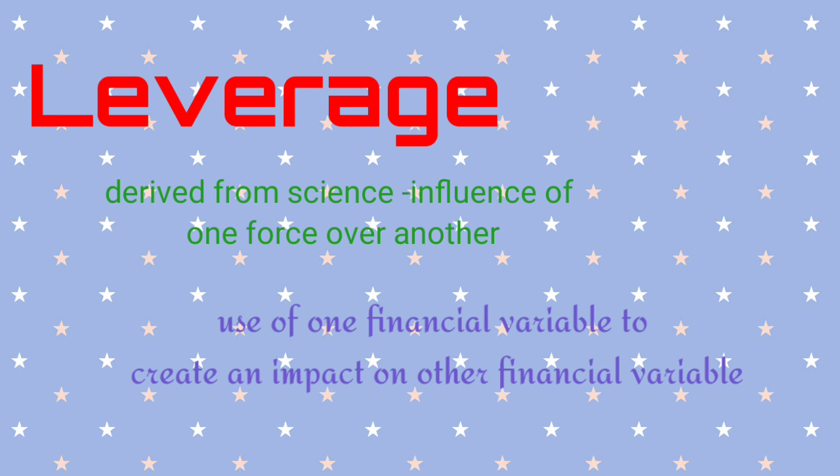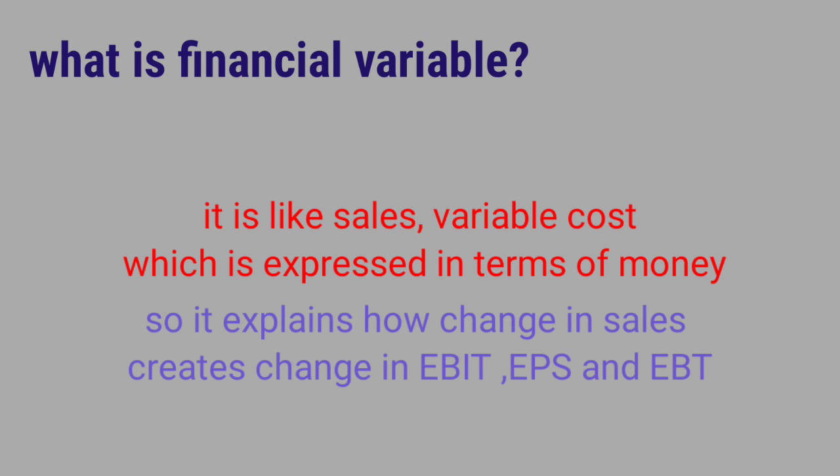What is a financial variable? Anything which is expressed in terms of money is called a financial variable. So leverage explains how change in sales creates changes in earning before interest and tax (EBIT), EPS and EBT, and about fixed cost.